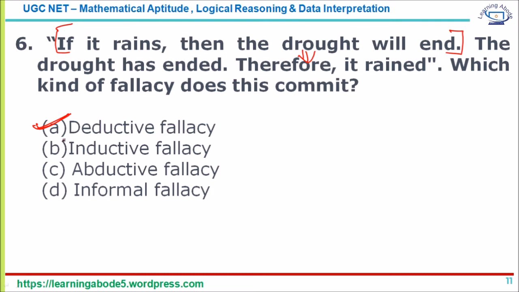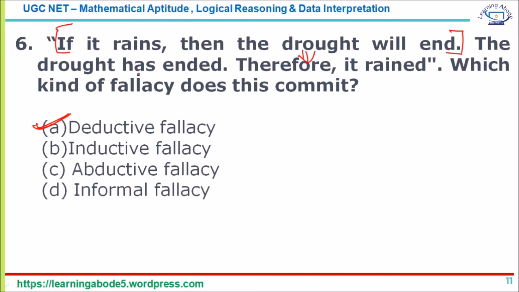Now, what is the problem with this? If it rains, the drought will end. Fine. But if the drought has ended, therefore it rained? The drought has ended, but there could be so many other reasons why. The water required could have been brought by sources other than rain. It could have been well water or pond water. It need not necessarily be rain.